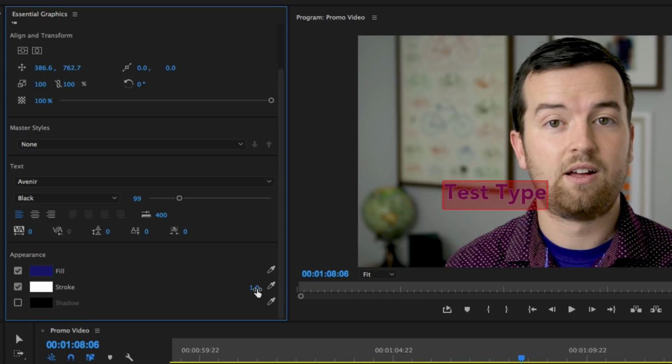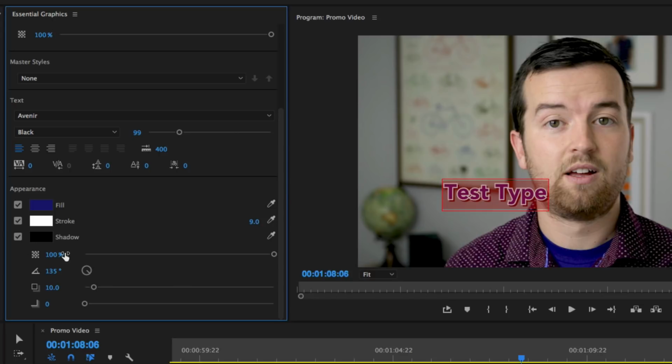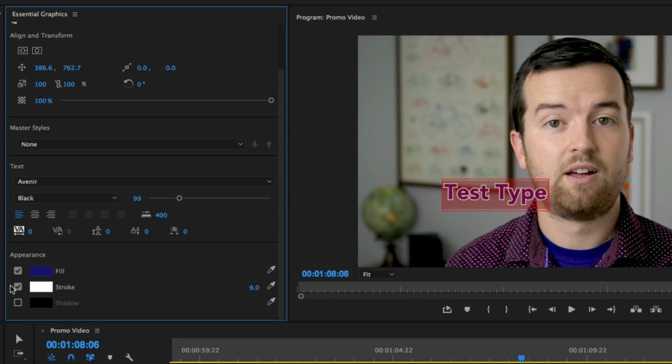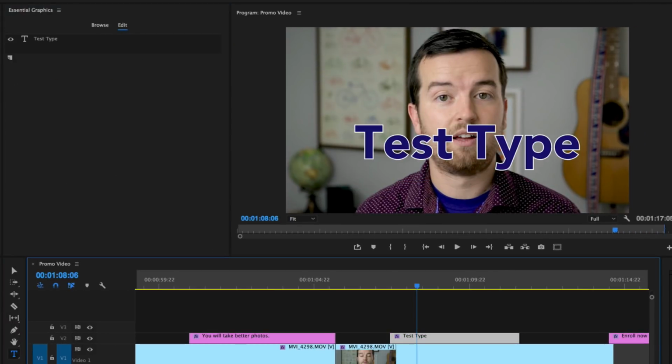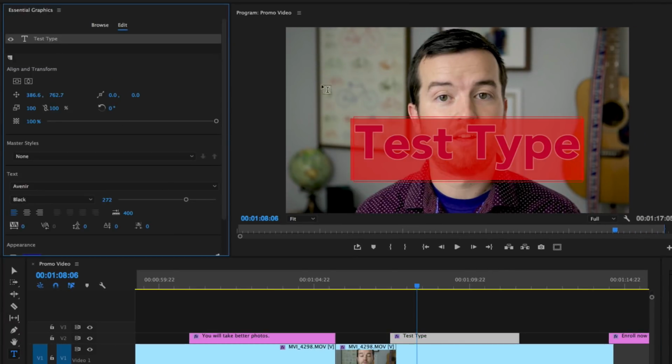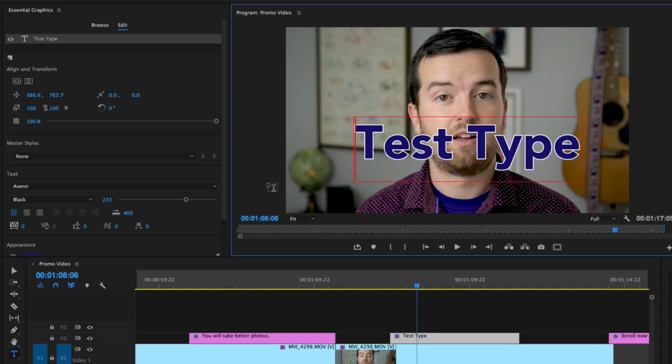Once you check on the stroke, you can change the size of the stroke. It doesn't have the center, inside, or outside stroke option that the legacy title creator has. So it's now just an outside stroke. And then you have your shadow. Similar to before, if you turn that on, you have your opacity, the angle, the distance, and the size of your shadow. Let me just actually make this a little bit bigger so it's easier to see. So that's the basic way that you edit this text that we've created.